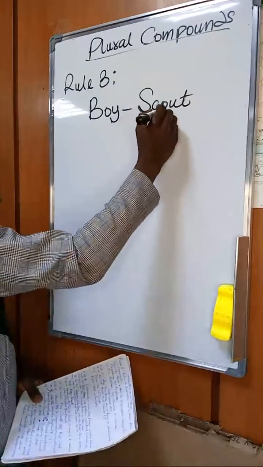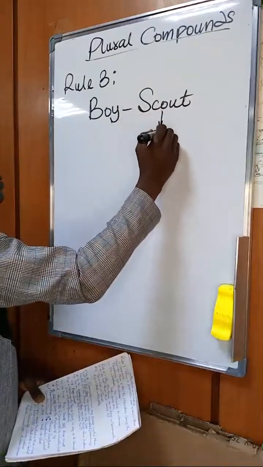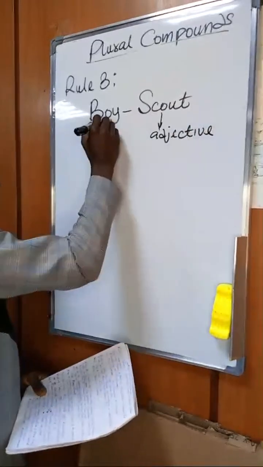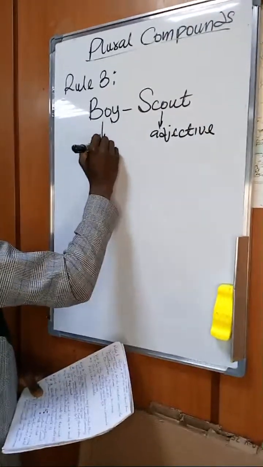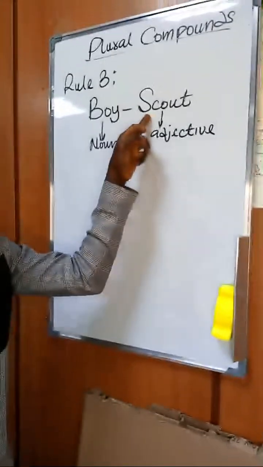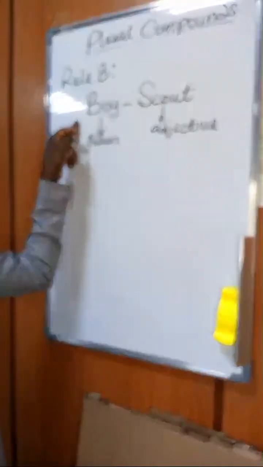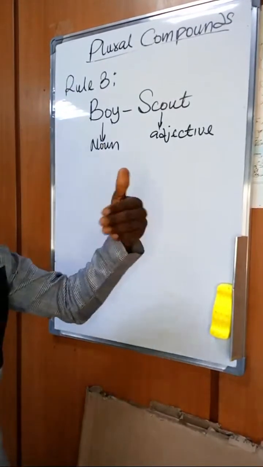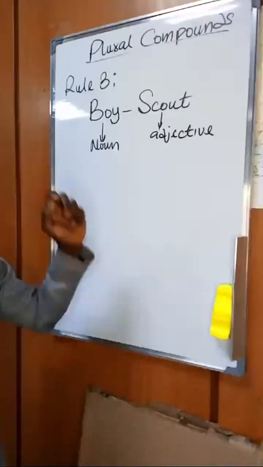This is an adjective to this noun, because boy is telling us what? It's adding an additional function, or is qualifying the noun scout.